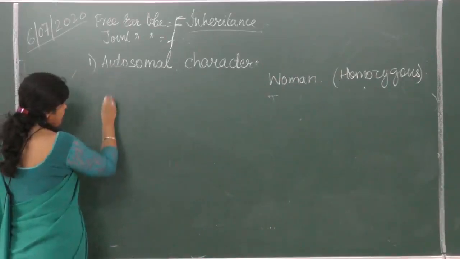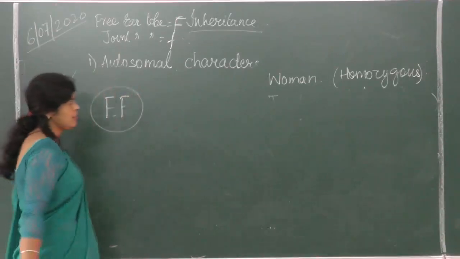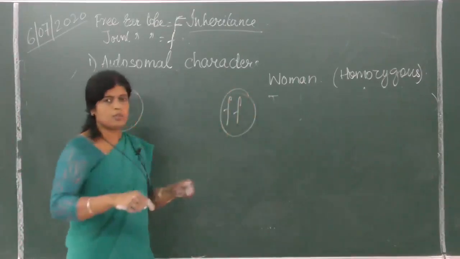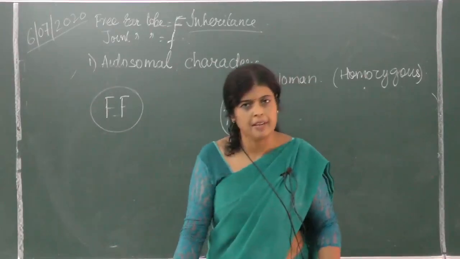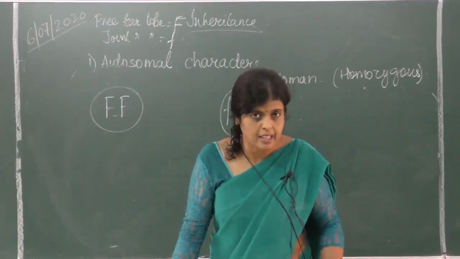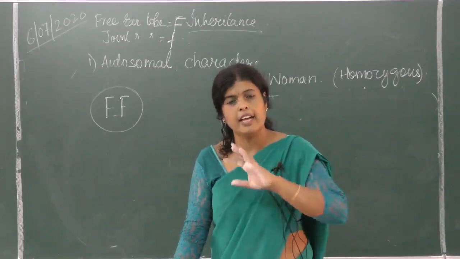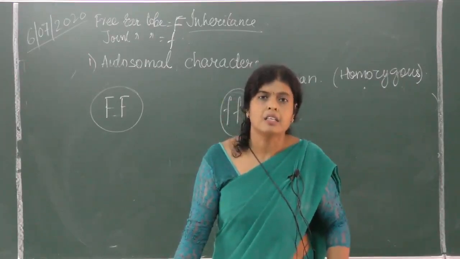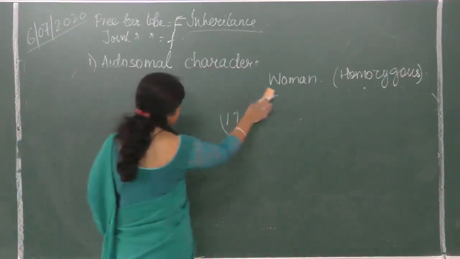But if I take the female as dominant, the female has free earlobe and the man has joint earlobe, you see the cross, there is no variation in the children. They are all F and f. That is what I was saying, irrespective of the sex of the children, the expression or suppression of the characters is the same.